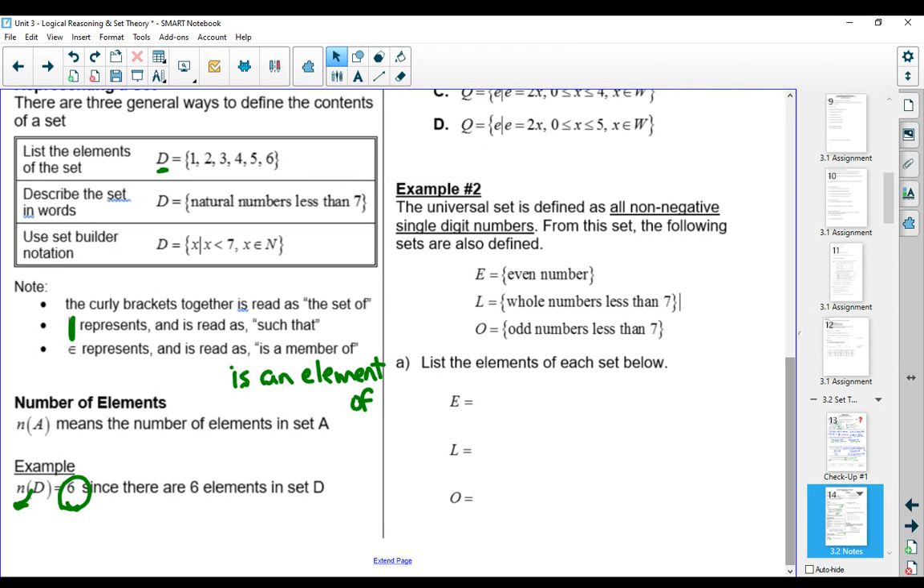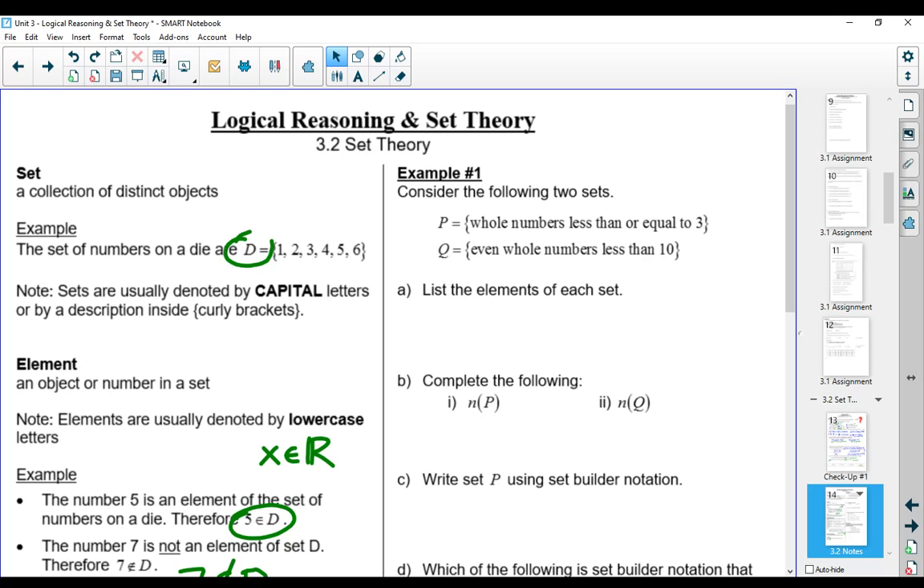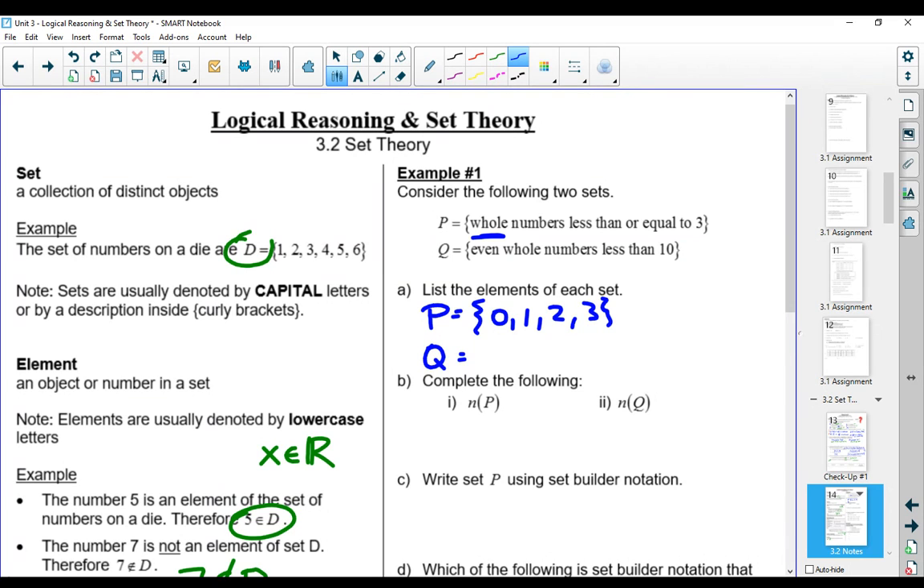All right, so let's take a look at how this all relates to examples. Up at the top here, the first one says, consider the following two sets. The first one is whole numbers less than or equal to 3, and then even whole numbers less than 10. Anytime we're working with sets, it's important that we start off by listing our sets so that we can see all the numbers in front of us. So all of the whole numbers less than or equal to 3, remember whole numbers include 0. So 0, 1, 2, 3. And set Q is even whole numbers less than 10. Notice it doesn't say less than or equal to. So 0, 2, 4, 6, and 8.